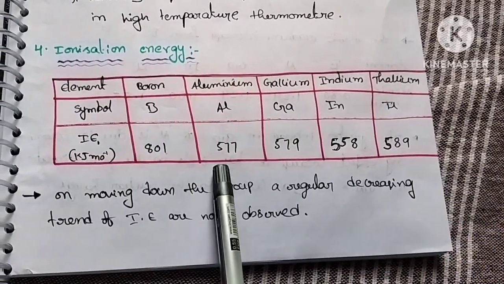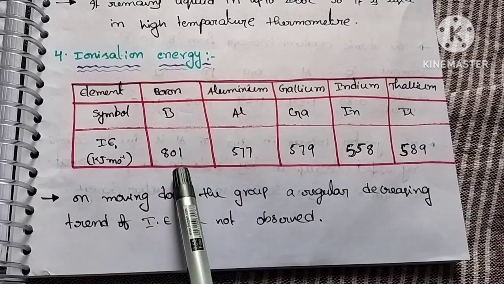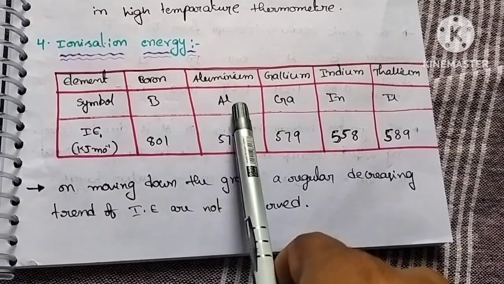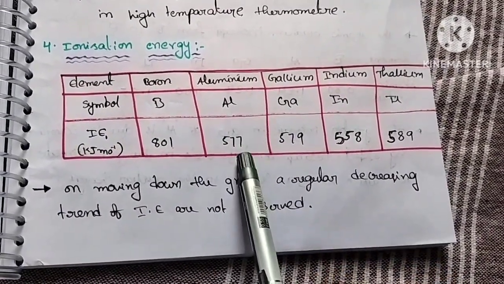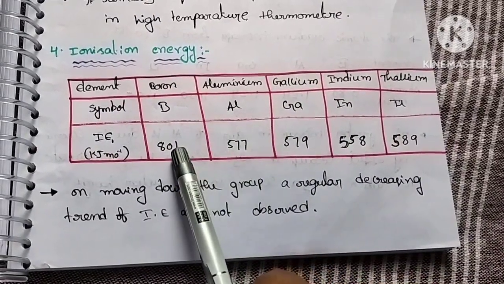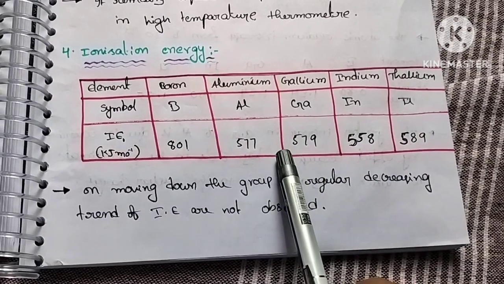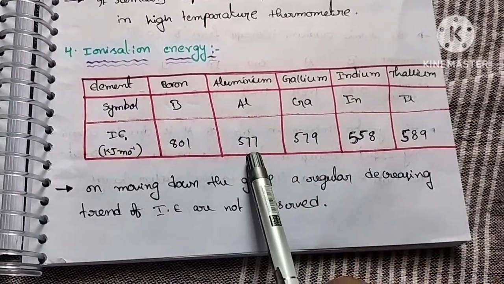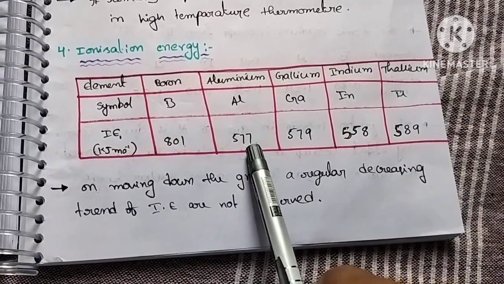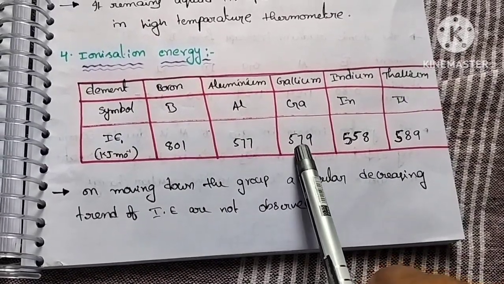So here we can observe boron ionization energy is 801, but aluminum is 577. So from boron to aluminum the ionization energy decreases. From aluminum to gallium the ionization energy increases a little bit: aluminum is 577, gallium is 579.